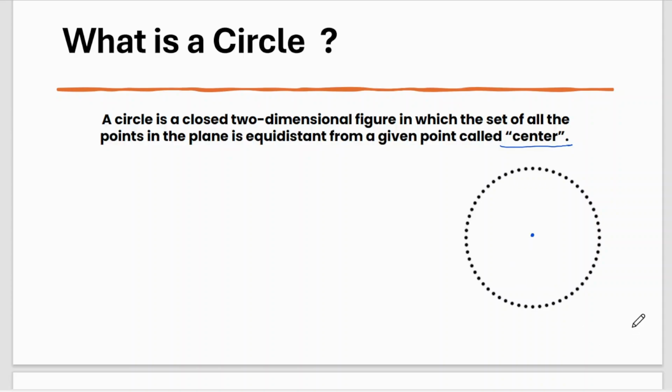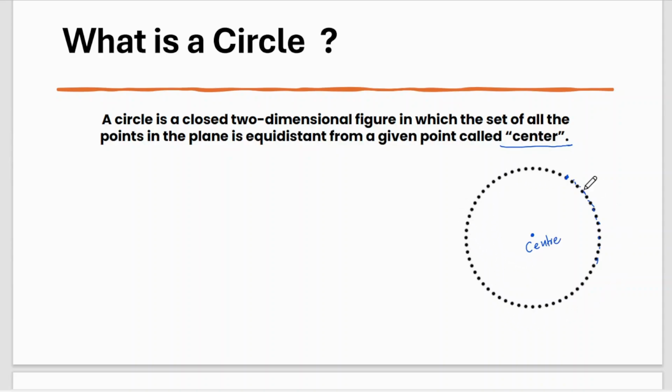Now I have a fixed point which is called a center, and from this point I am going to locate many points which are equidistant, that means equal distance from this center. Suppose I have taken this point, this point. You can see all these points are at equal distance from this fixed point, the center. So what is a circle?